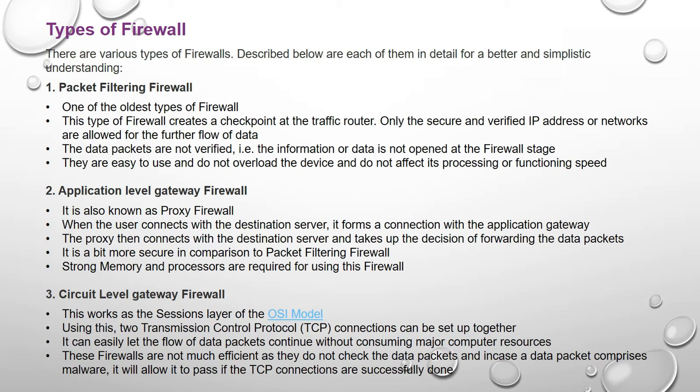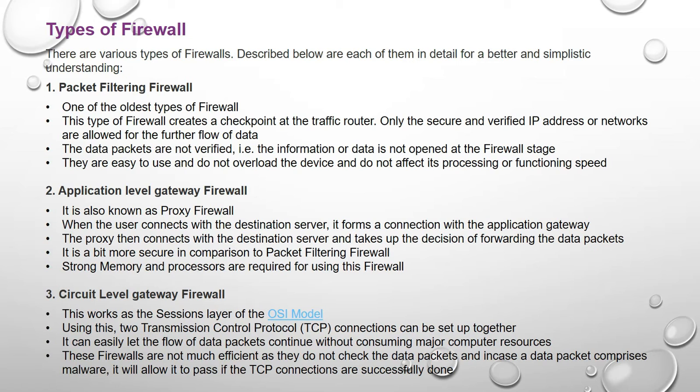Then next is your application level gateway firewall. It is also known as a proxy firewall. When the user connects with the destination server, it forms a connection with the application gateway. The proxy then connects with the destination server and decides whether to forward the data packets. It is a bit more secure in comparison to the packet filtering firewall. Strong memory and processors are required for using this type of firewall.